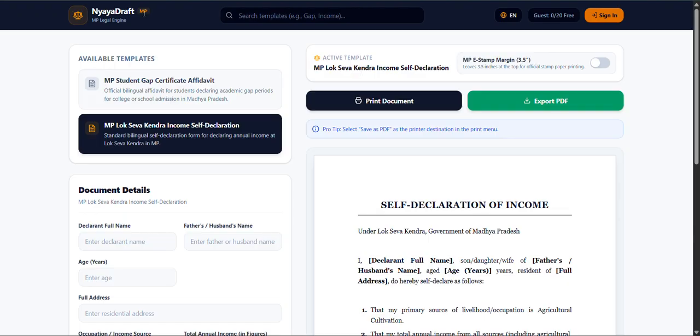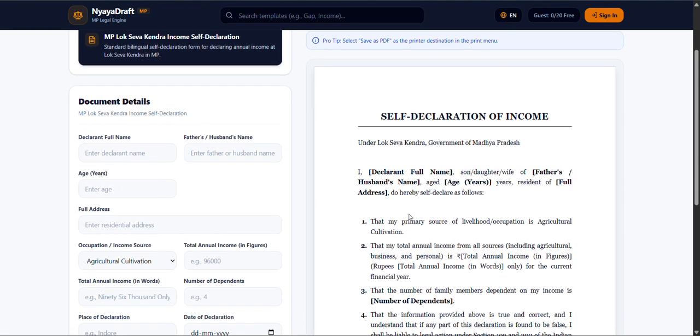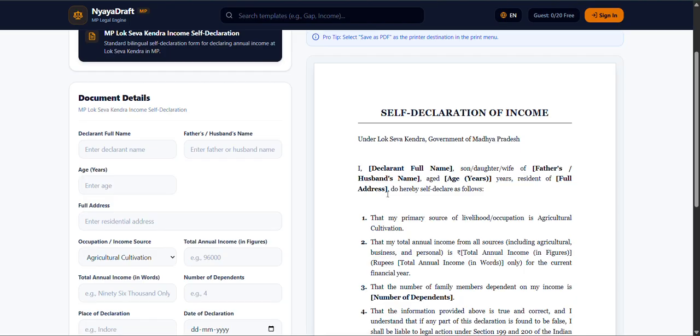Right now specifically it is written like MP, but it is not specifically bound only for the MP people. So there's a story behind it. A few days ago I needed a self-declaration form to update my father's income certificate. In that self-declaration form, the name and other things should be printed, not written by hand.